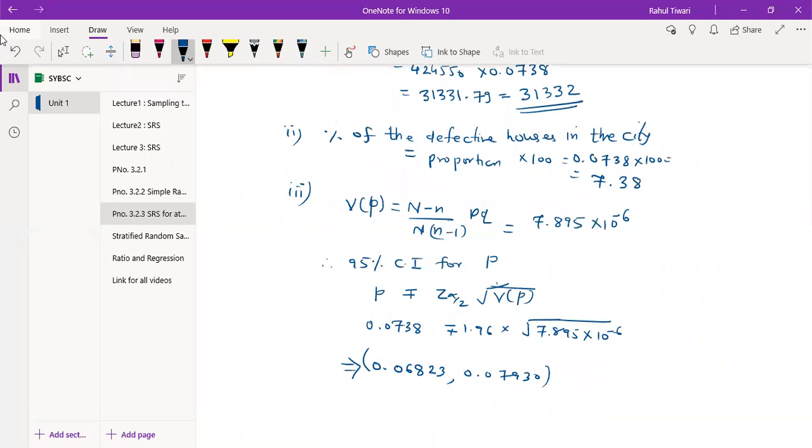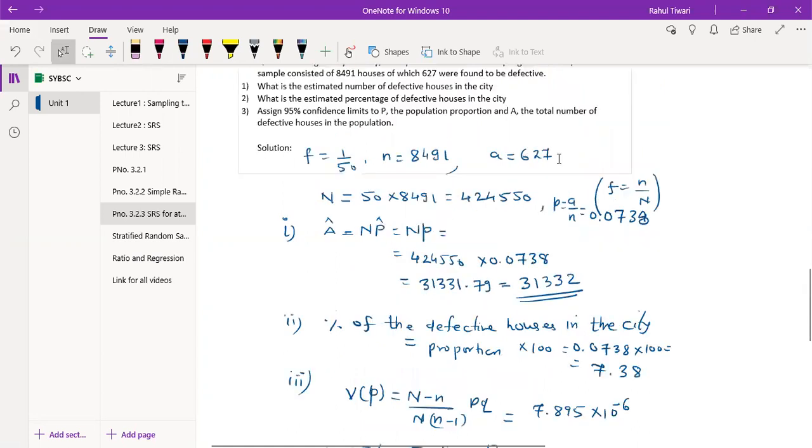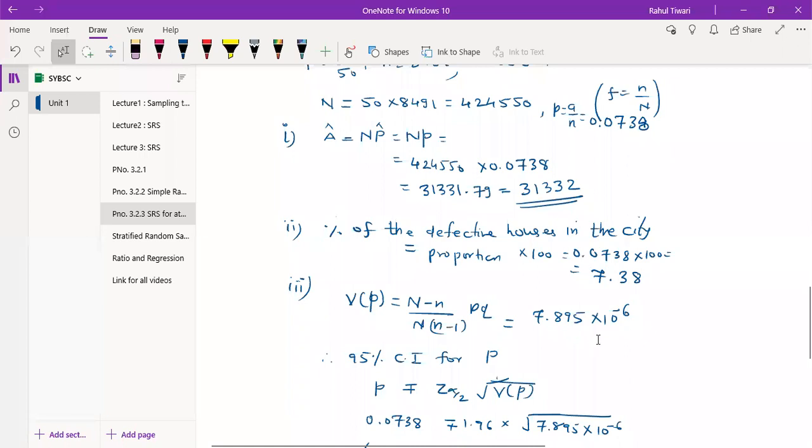How that is depends on the small p and q, because if you have taken the small p up to 5-6 digits, then it will differ a little bit. Otherwise, if you consider the entire p value, you can take directly small p as 620 upon 627 upon 8491. Small p ले लो into 1 minus 627 upon 8491. Just do the multiplication and then you come up with this solution, I think.